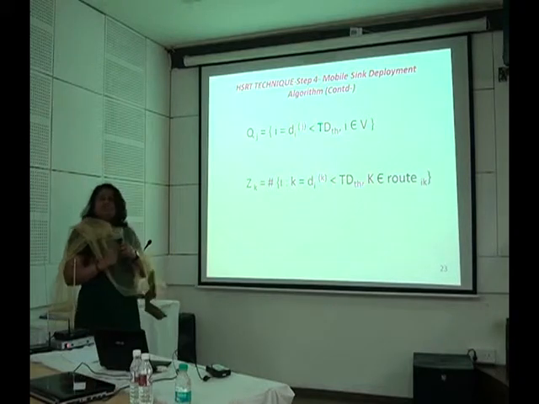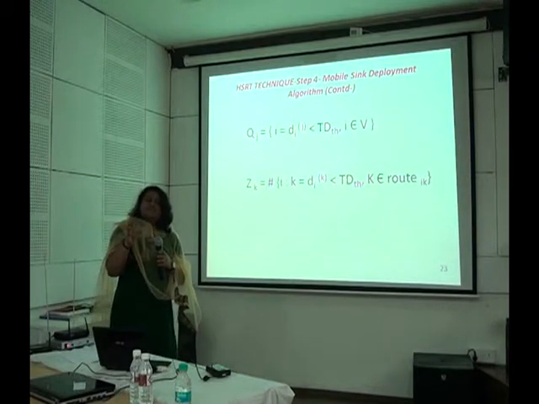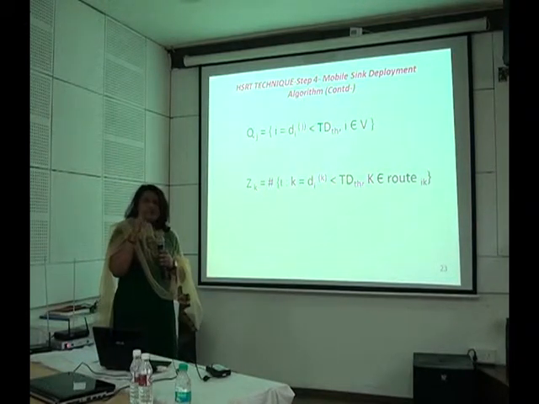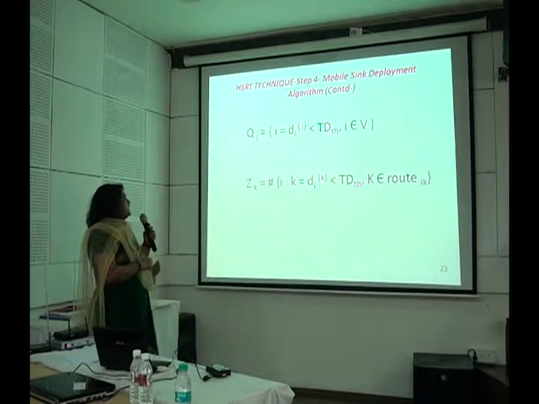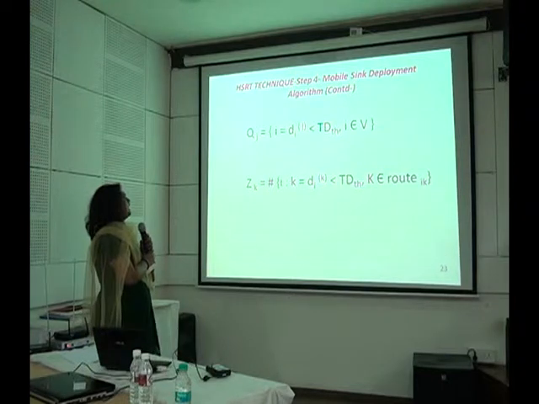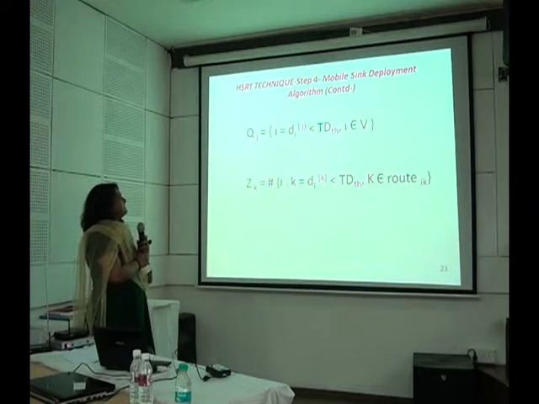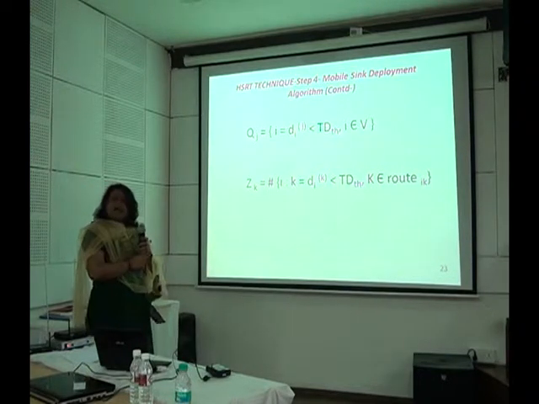Now after this, we need to minimize the average distance between these distant sensors and the mobile sink j. For that, we have considered a set Zk, where Zk is equal to {i : Di,k < TDTH, k belongs to Qj}.